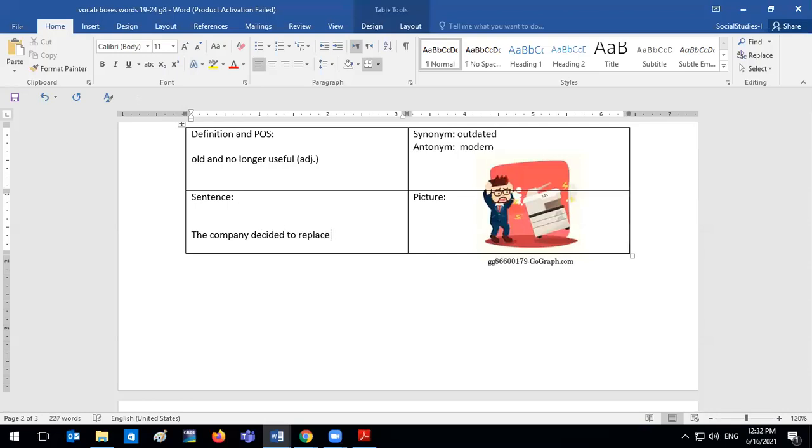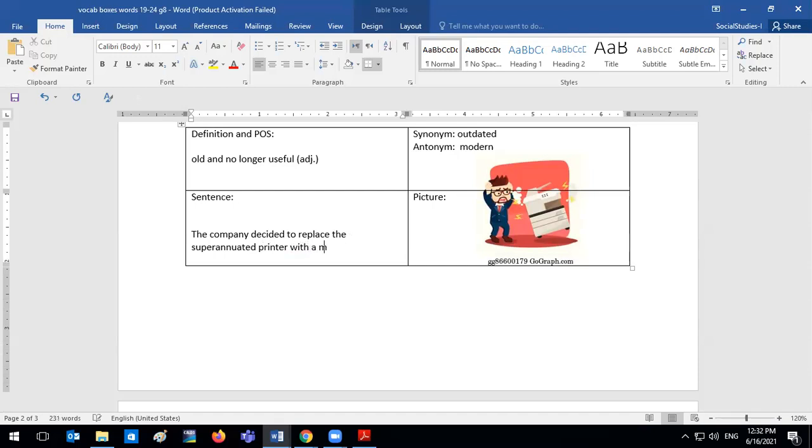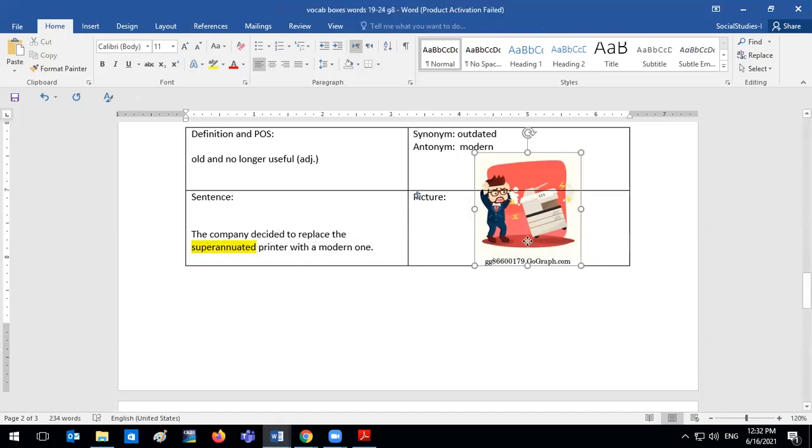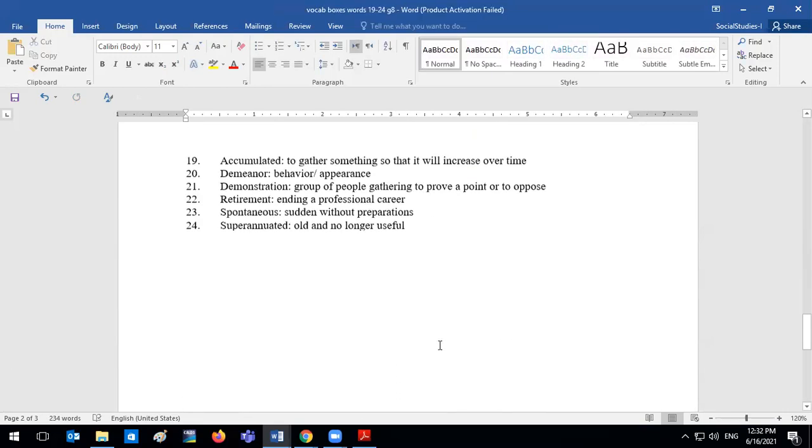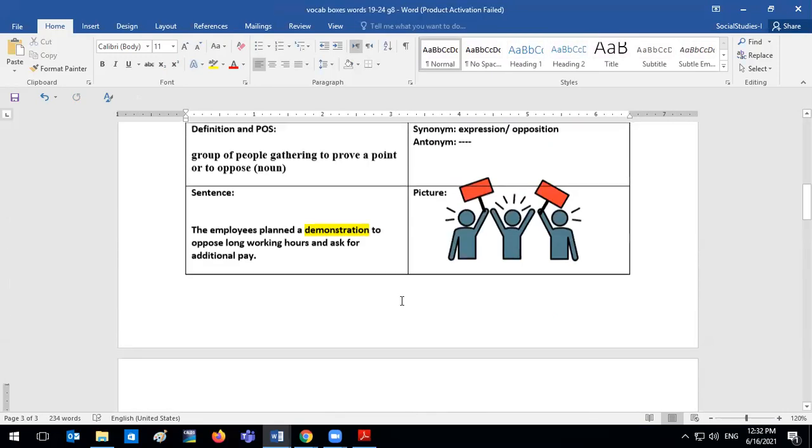Exactly. All right. So the company decided to replace the superannuated printer with a modern one. Of course, we understand because it is old and no longer useful. So again, this is the idea. Any questions about our 6 words? All right. Good job.